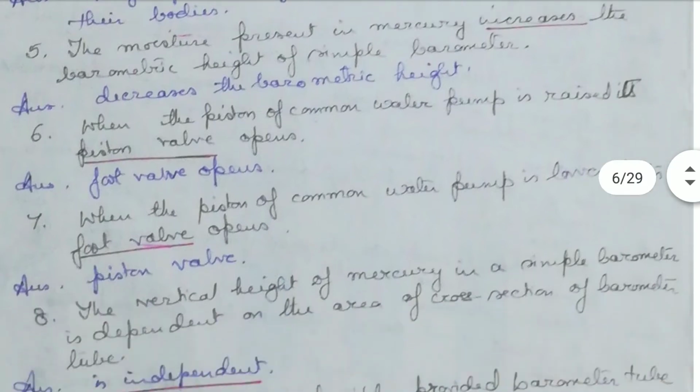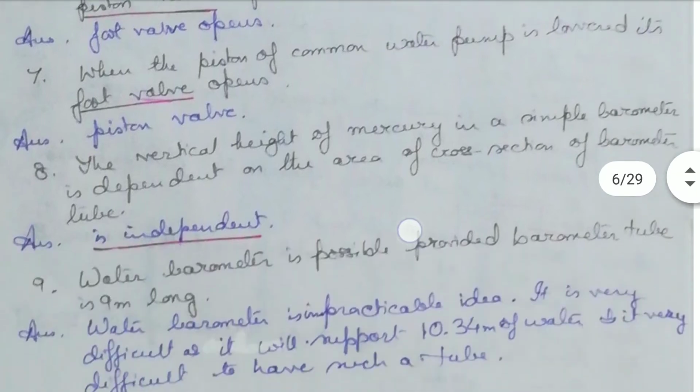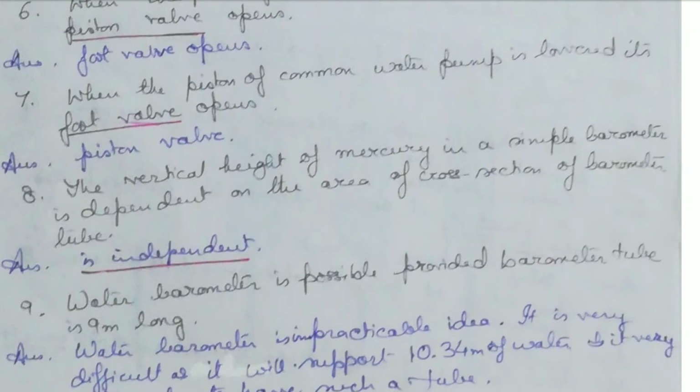When the piston of the common water pump is raised, its piston valve opens. No, its foot valve opens. When the piston is raised up, that reduces the pressure inside the area between the foot valve and the piston valve. Therefore, the foot valve opens and the water gushes into the space. When the piston of the common water pump is lowered, its foot valve opens. No, when it is lowered, its piston valve opens.